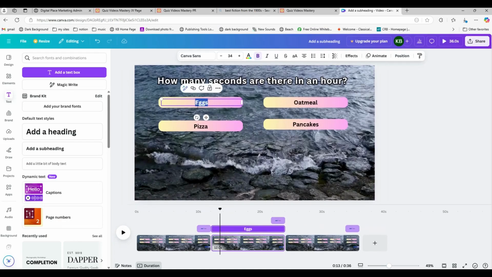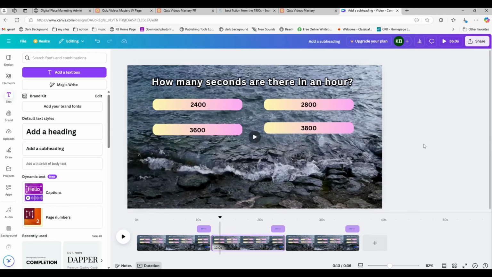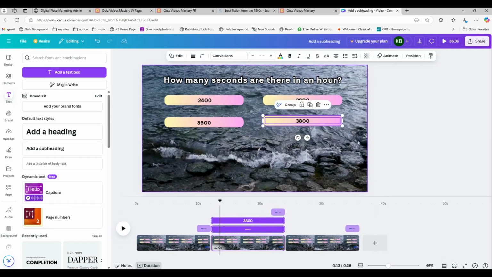Let's put in some possible answers there. 2,400, 2,800, 3,600. I wonder who's getting their calculator out. And 3,800. I also just noticed this looks like it's a little not lined up here. So let's just move that down a touch.